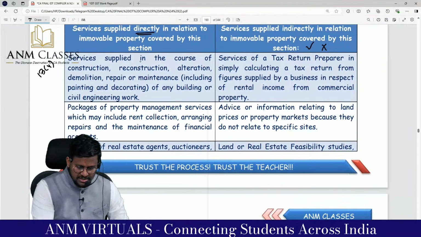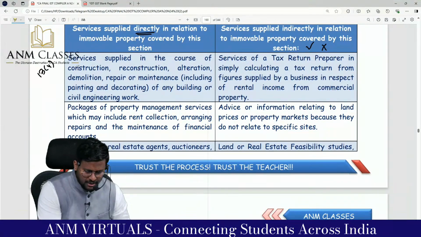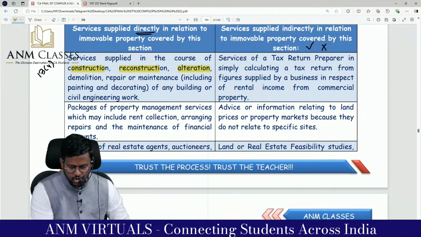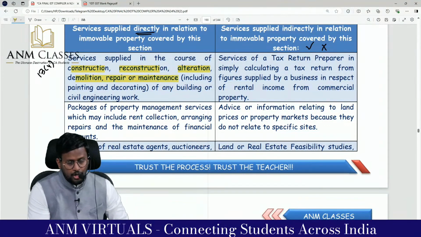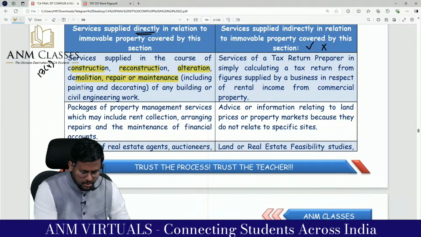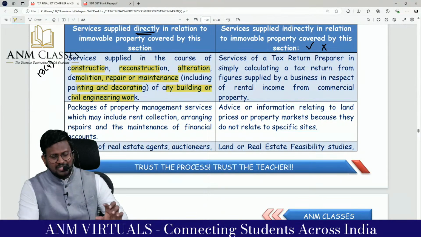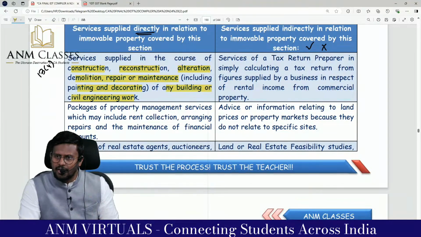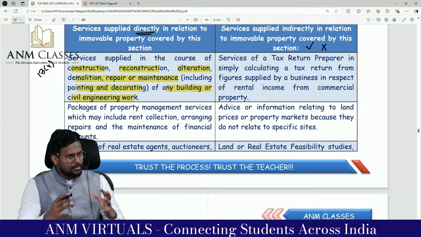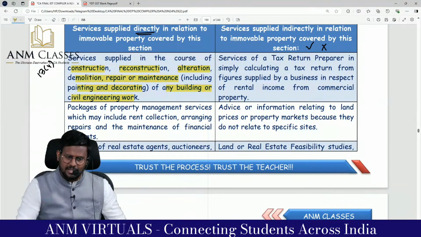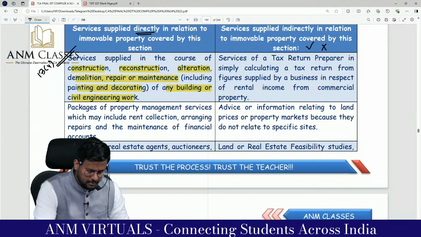Service supplied in the course of construction, reconstruction, alteration, demolition, repair and maintenance, including painting and decorating of any building or structure. This is a direct service relating to immovable property. So if tomorrow you are constructing an immovable property, it's a direct service relating to immovable property. Clear?